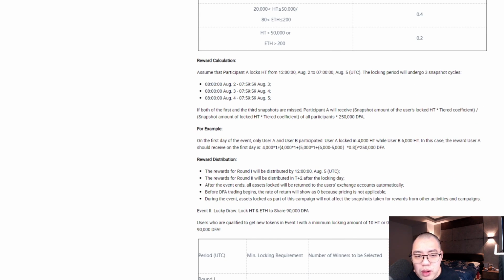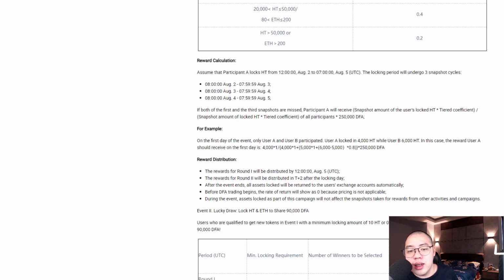So let's say, for example, one day of the first event, only user A and only user B participate. So user A locks about 4,000 Huobi token, and user B locks about 6,000. In this case, the reward user A should receive on the first day is 4,000 multiplied by 1, which is 4,000. Then divide by 4,000 multiplied by 1, plus additional 5,000 multiplied by 1, plus 6,000 minus 5,000, then multiply by 0.8, and then overall it is multiplied by 250,000 DFA.